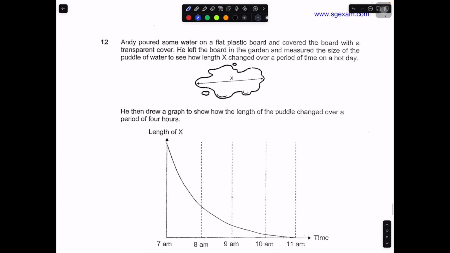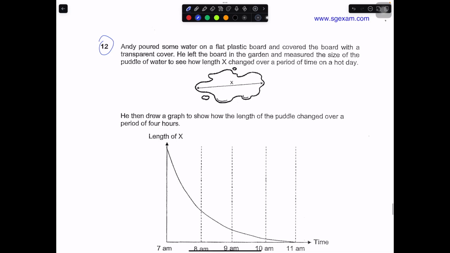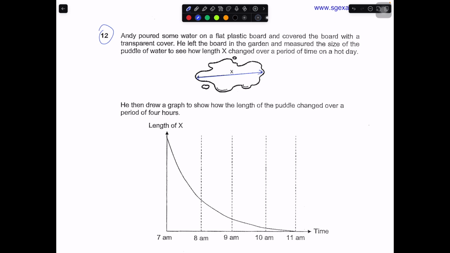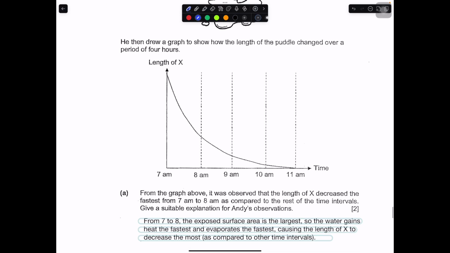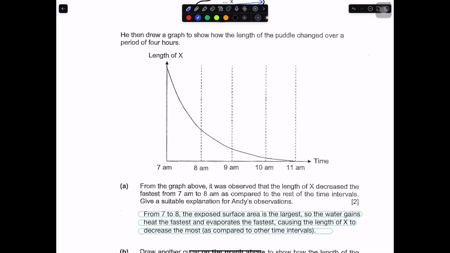Okay, so question number 12. Andy poured some water on a flat plastic board and covered the board with a transparent cover. He left the board in the garden and measured the size of the puddle of water. You have this length x, and see how length x changes over time. Then he drew a graph to show how the length of the puddle changed over a period of 4 hours. From the graph, it was observed that the length of x decreased the fastest. So if I were to show you this, decrease the fastest, it means this part.